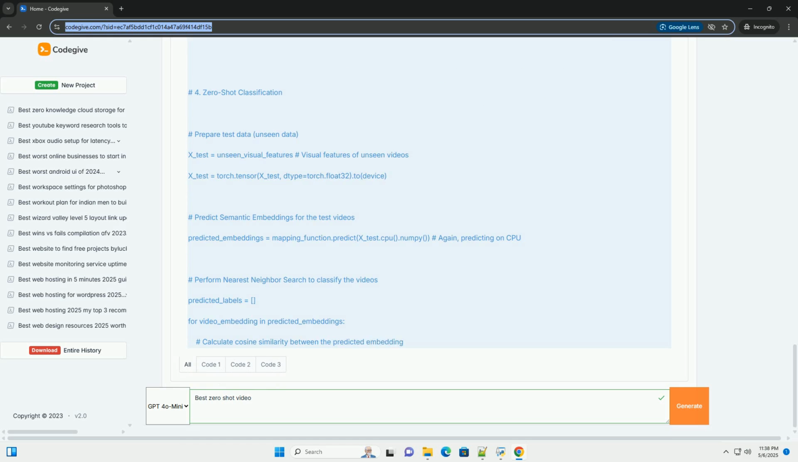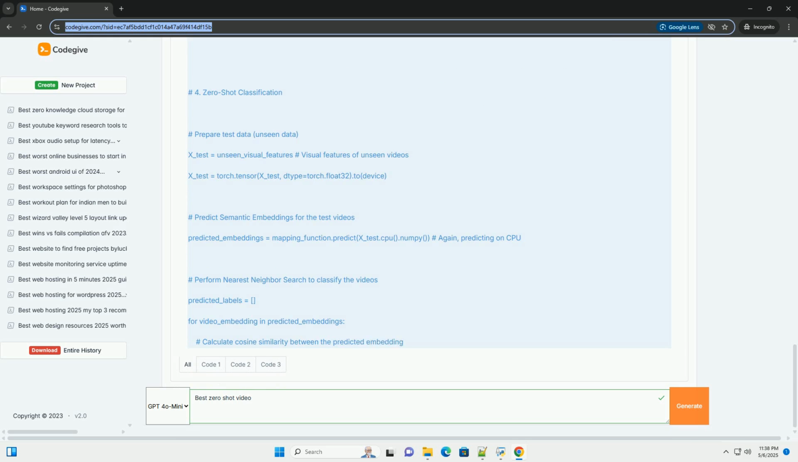2. Visual feature extraction. Choose a visual feature extractor. Select a suitable pre-trained model, CNN, 3D CNN, or transformer, based on your data and computational resources. Extract features from videos. Process your training videos using the chosen model to extract visual features.